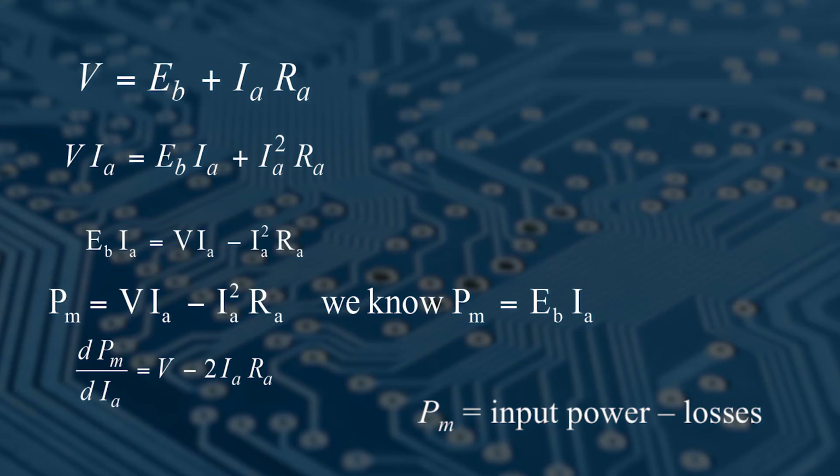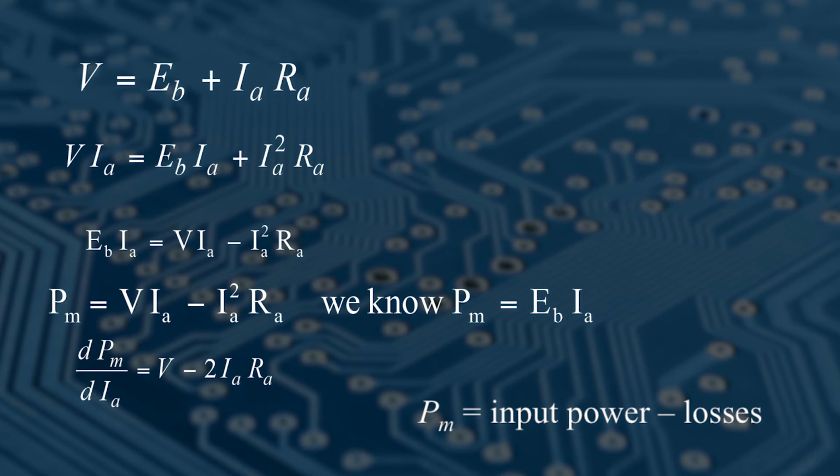Now we are going to discuss the power equation of DC motor. The voltage equation of motor can be written as V equal to EB plus IARA, where EB is back EMF, IA is armature current, RA is armature resistance, V is terminal voltage. Now multiply both sides of this equation, left hand side and right hand side, by armature current IA.